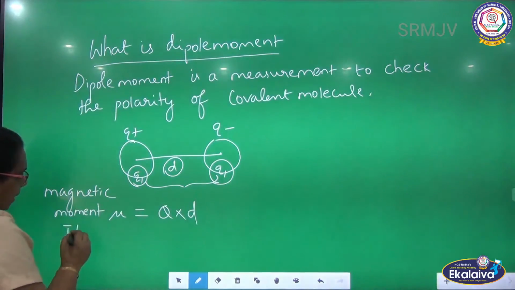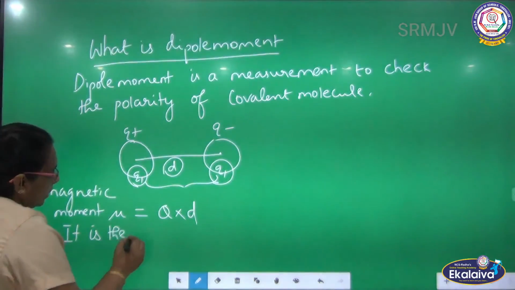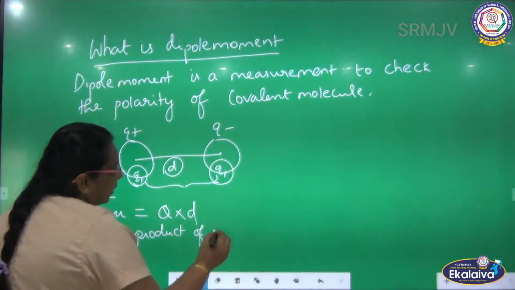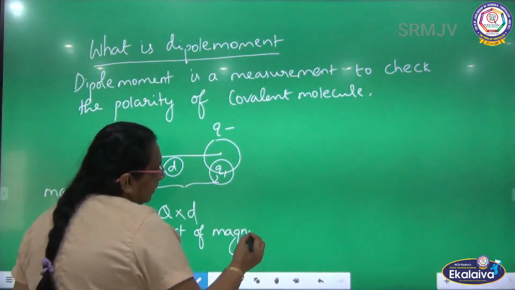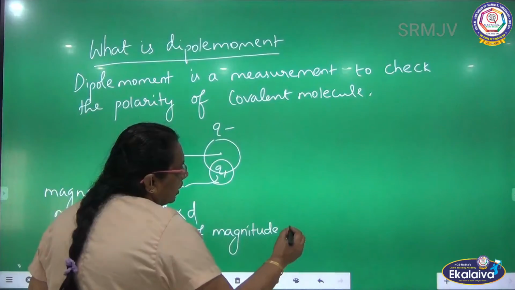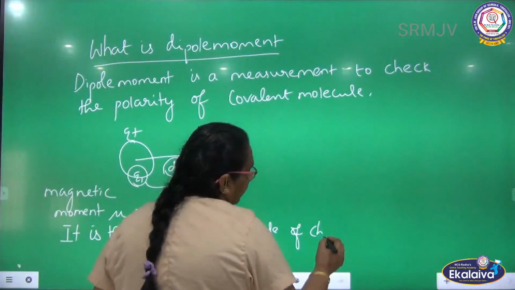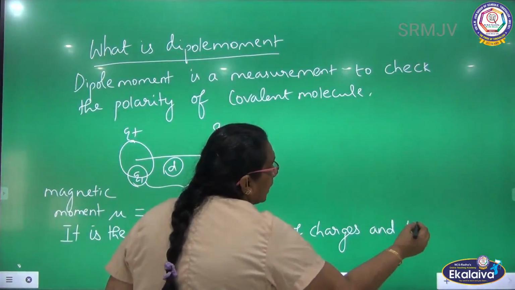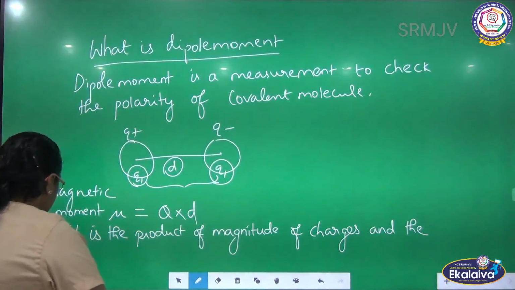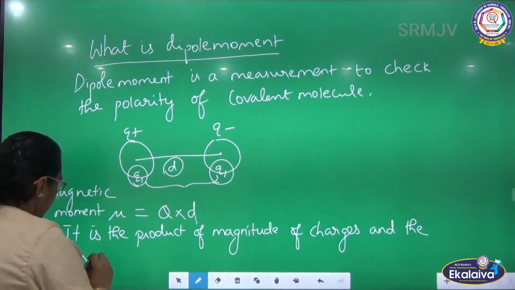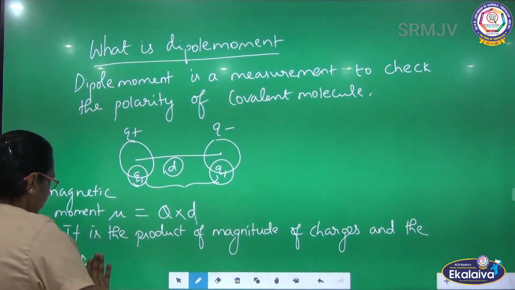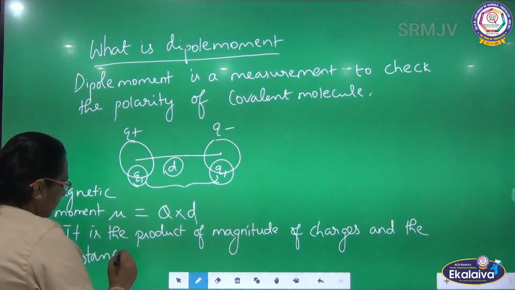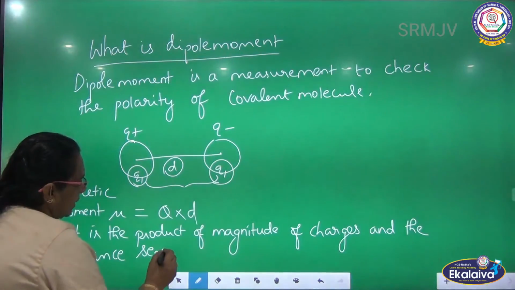So what is that actually? It is the product of the magnitude of charges and the distance separated by them.